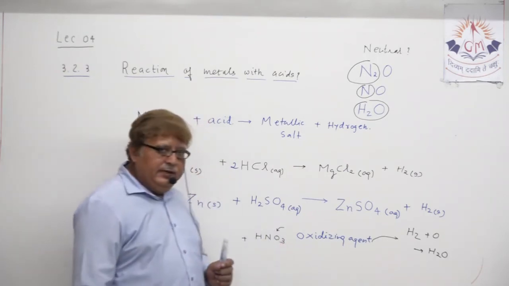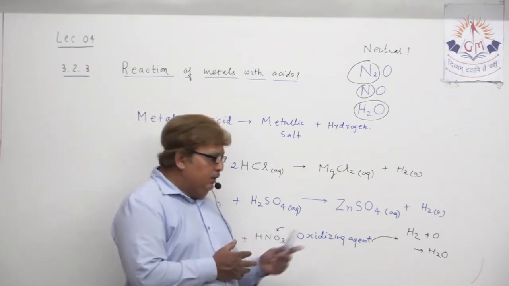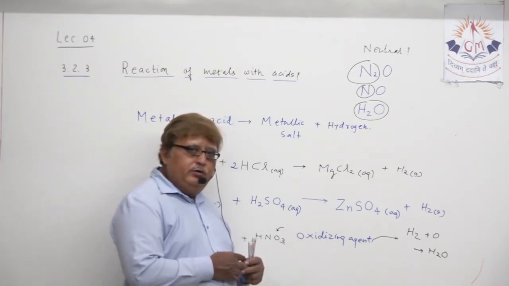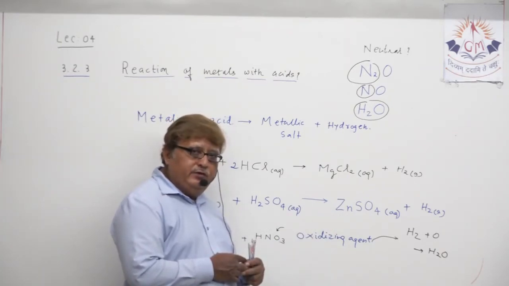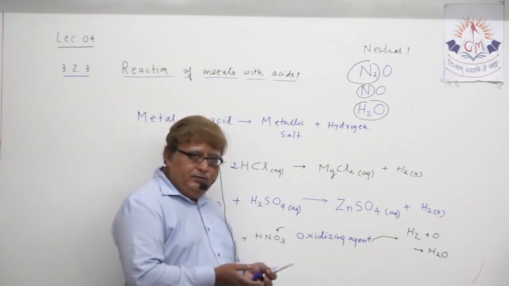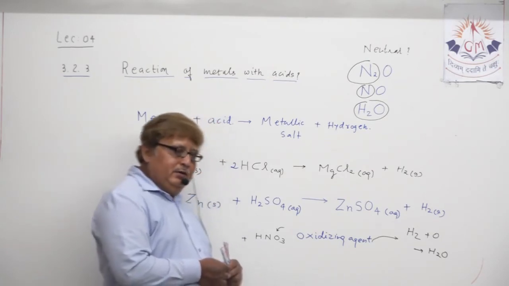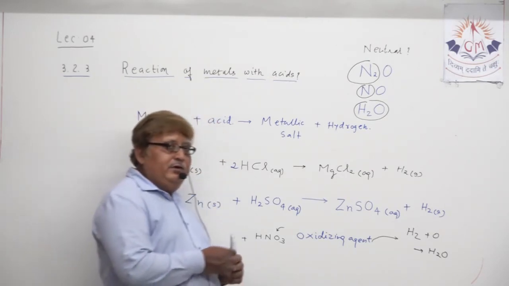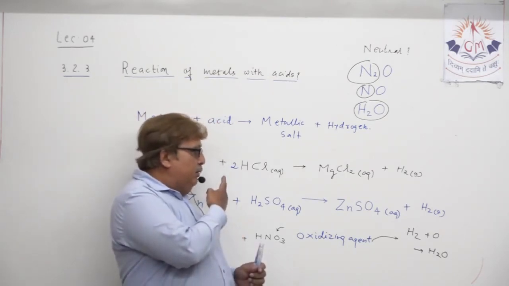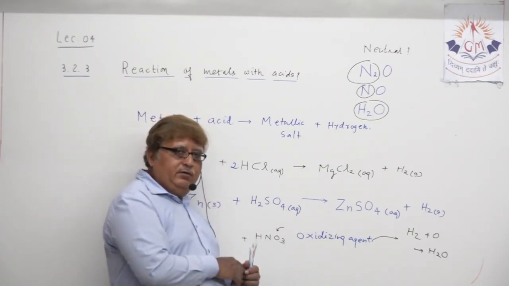So here nitric acid oxidizes hydrogen produced during the reaction and converts it into water, so no hydrogen is produced at all. Understand? So nitric acid does not behave like production of metallic salt and hydrogen gas.